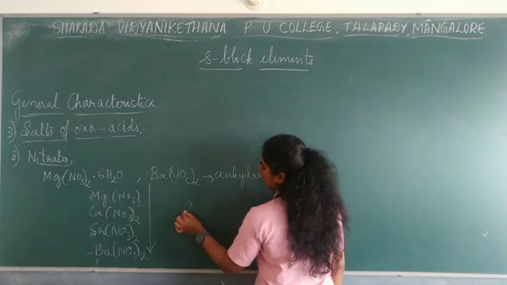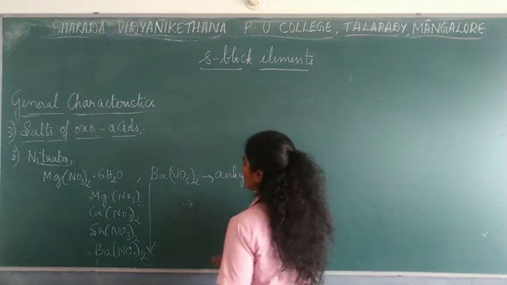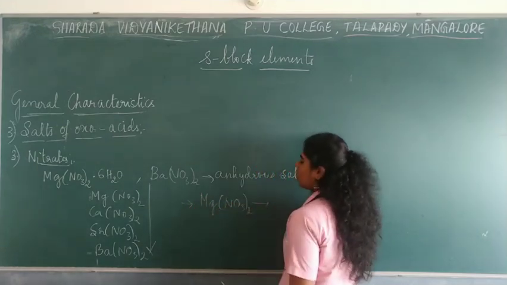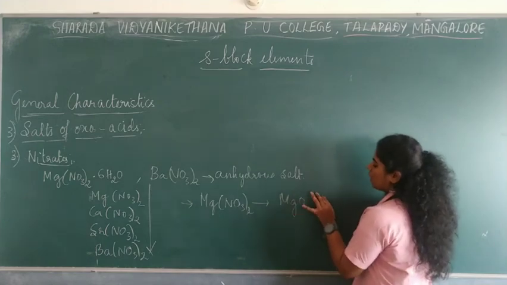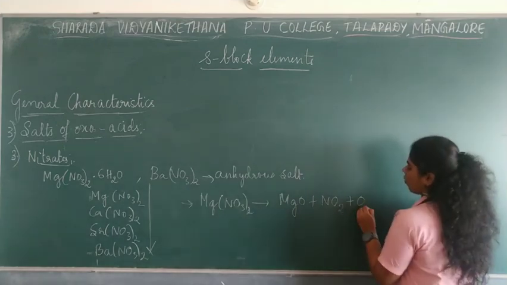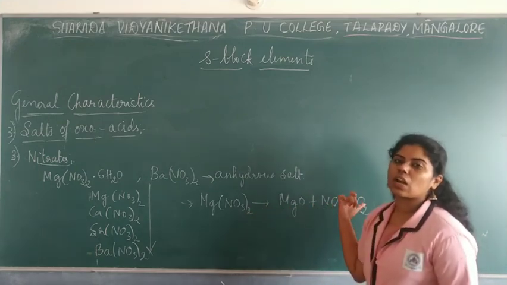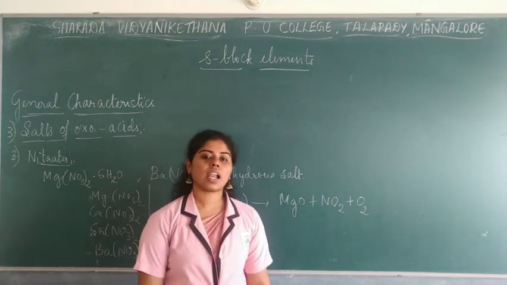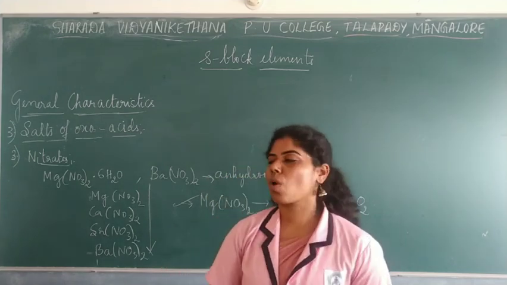Also, if you try heating these nitrates, just like how you studied lithium nitrate in the alkali metal group, in the same way in the alkaline earth metal group, take magnesium nitrate: when it undergoes thermal decomposition, it would give stable compounds like magnesium oxide, with the liberation of nitrogen dioxide, and some amount of oxygen is also released. So remember that whenever alkaline earth metal nitrates undergo thermal decomposition, they give metal oxides, nitrogen dioxide as well as oxygen gas.